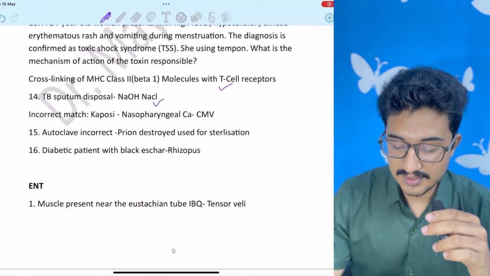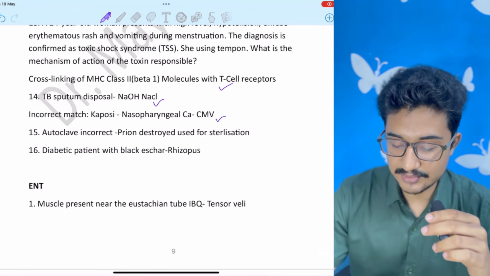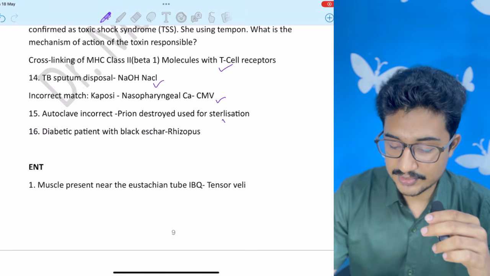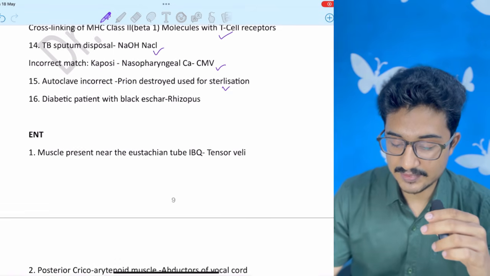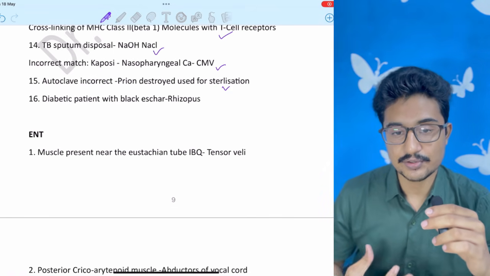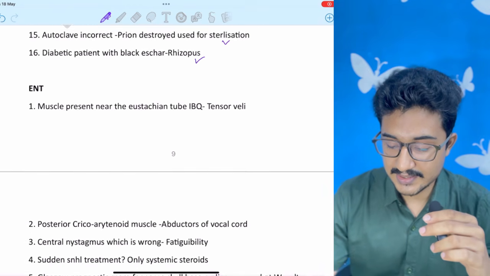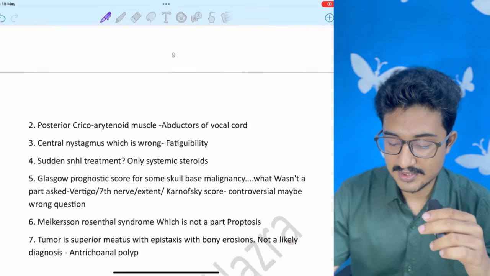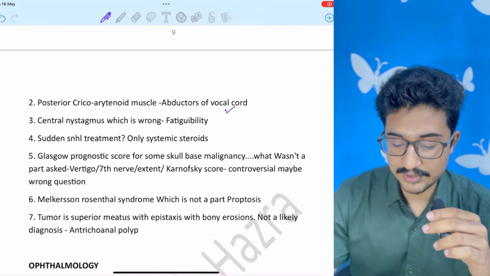Nasopharyngeal carcinoma, it is caused by EBV, not CMV, so it is the incorrect match. Autoclave, incorrect. Prions are not destroyed in sterilization. Diabetic patient with black eschar, black thing because it is angioinvasive, so Rhizopus. ENT, eustachian tube was shown. Tensor veli palatini will be the answer. Posterior cricoarytenoid, you all know it is the abductor of vocal cords.